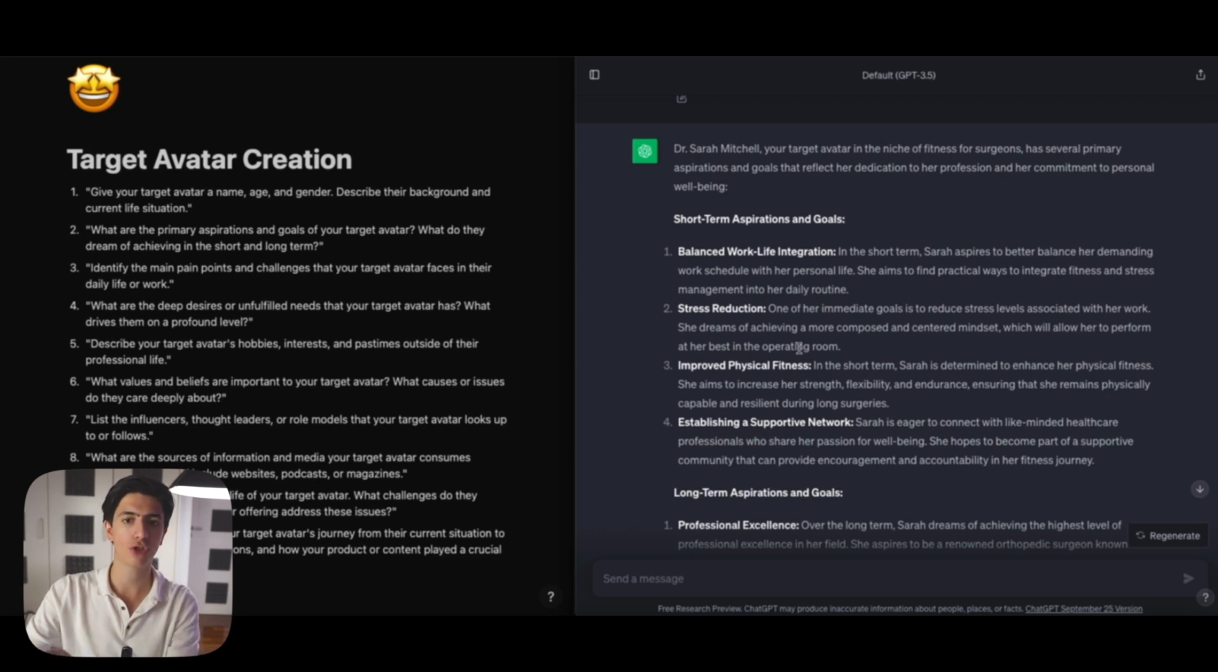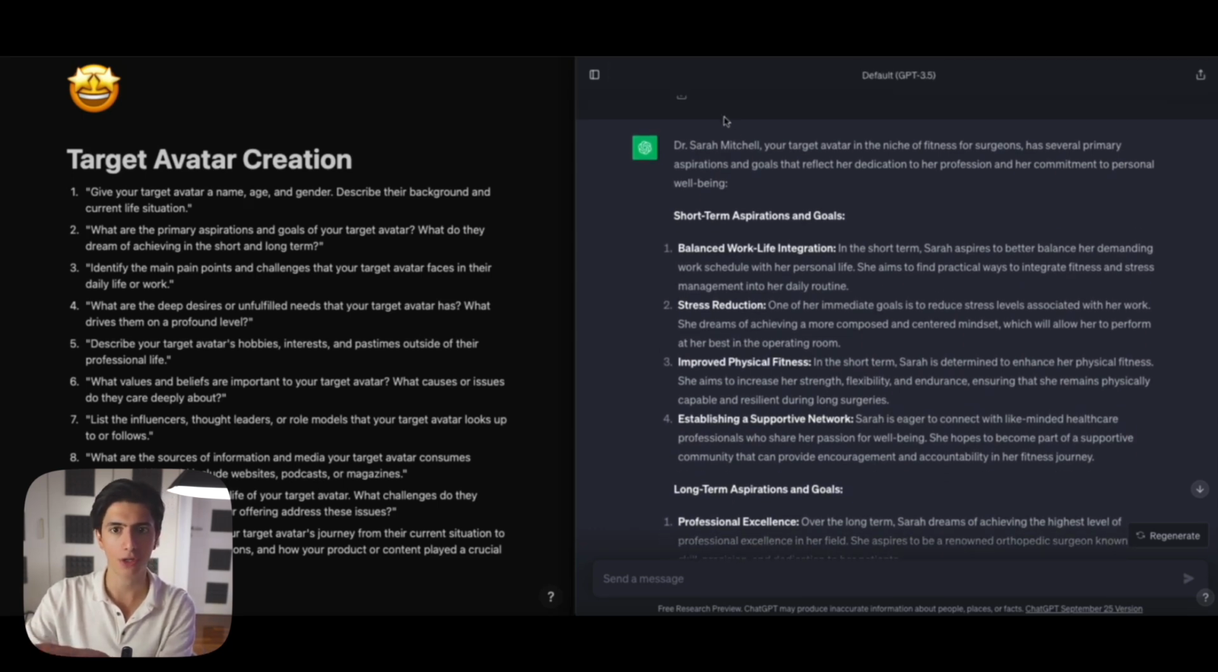So we keep this information about our target avatar, about Dr. Sarah, and as you can see now, ChatGPT knows that this is our target avatar, right? Dr. Sarah Mitchell. It knows our niche, which is fitness for surgeons, and it knows her primary aspirations and goals, right? So this is the importance of using the same chat. You can see that now we're starting to gain the benefits of using the same chat for all of our prompts and all of our research in this content creation process.